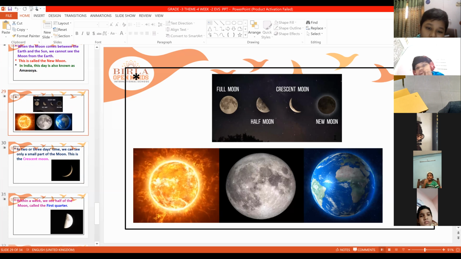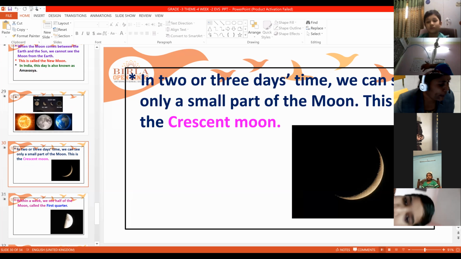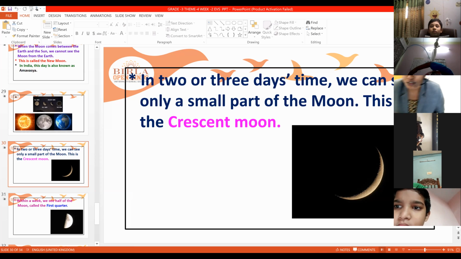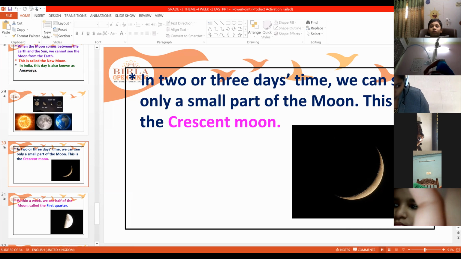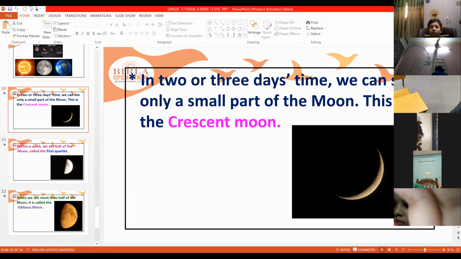In 2 or 3 days of new moon day, we can see only a small part of the moon, and slowly the moon starts increasing its size. This is called crescent moon.